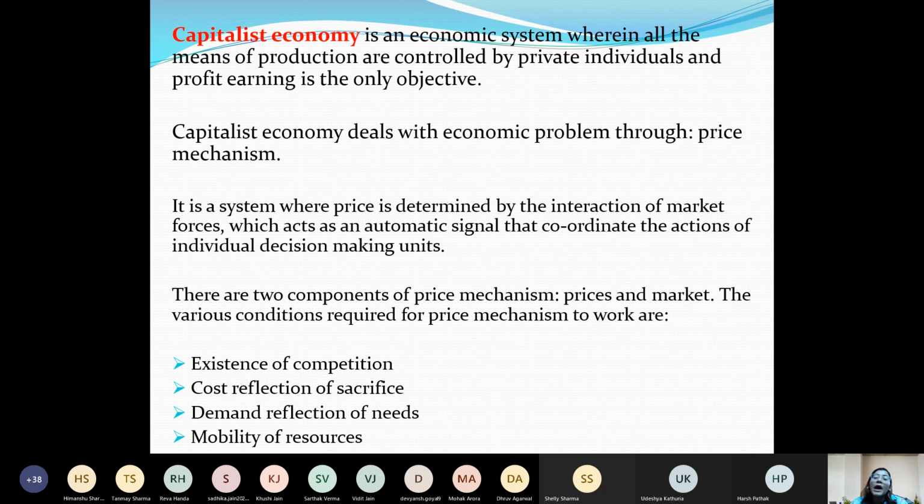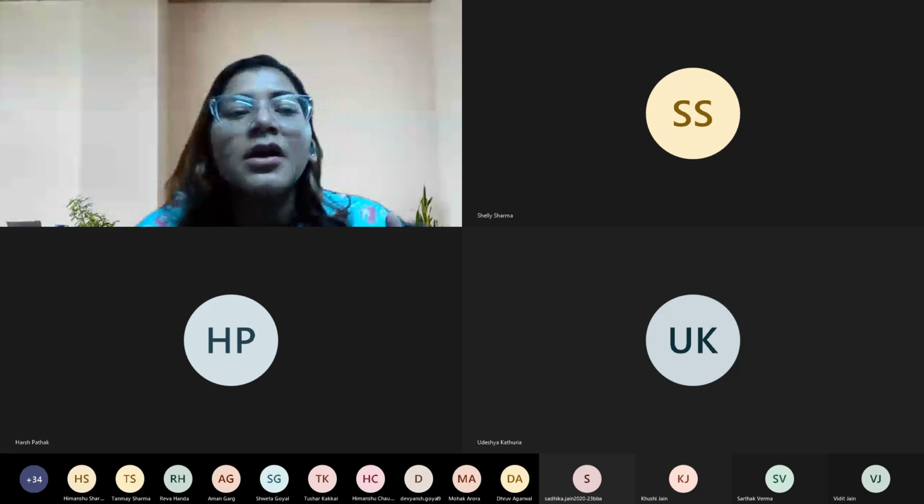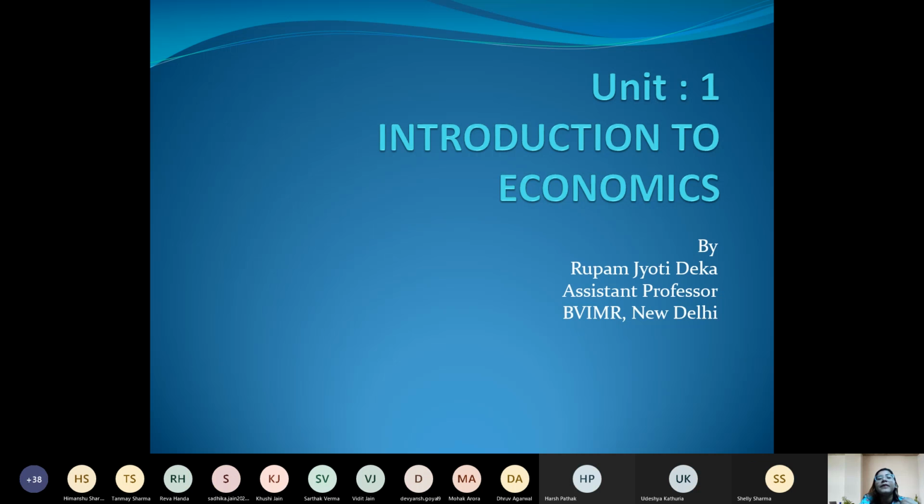Okay, then while fixing the price, they can ascertain what the demand of the people is, right? So accordingly they will produce those goods, because if demand is high for a particular good and they produce that product, they can earn more profit because their product will be sold in the market to fulfill the demand, right?